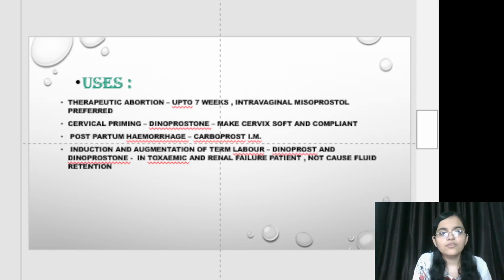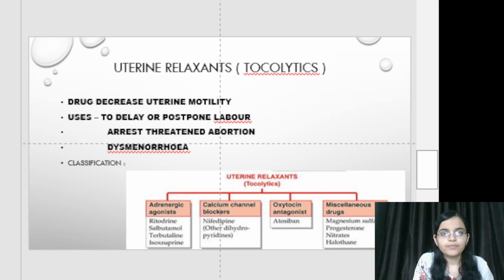Moving towards its uses, therapeutic abortion, up to the 7th week, it is used intravaginally. Second, cervical priming. Dinoprost makes cervix soft and compliant. Third, postpartum hemorrhage. Carboprost is used intramuscularly. Fourth, induction and augmentation of term labor. Dinoprost and dinoprostone are used. In toxemic and renal failure patients, they do not cause fluid retention.